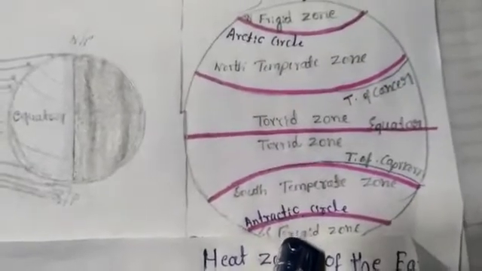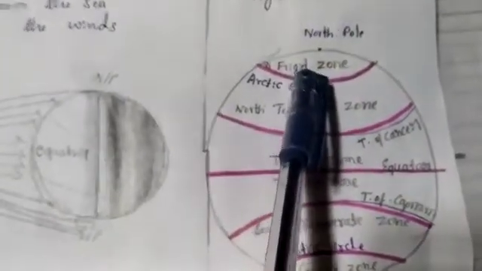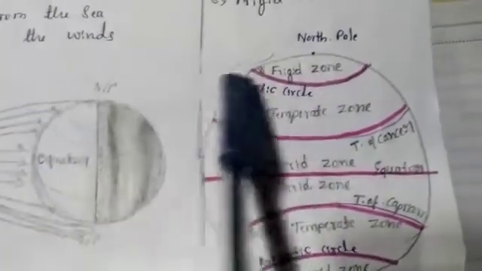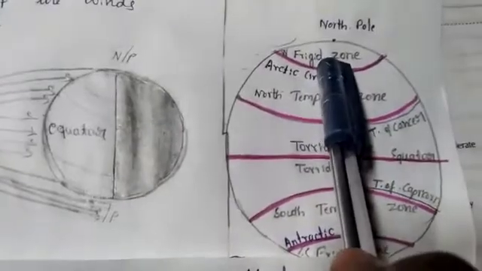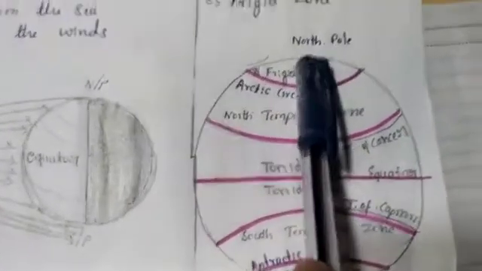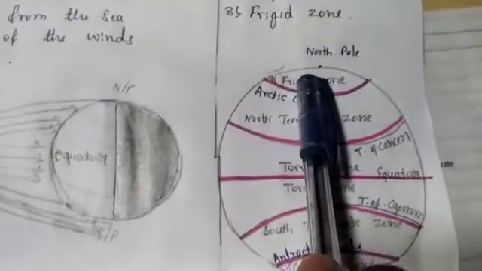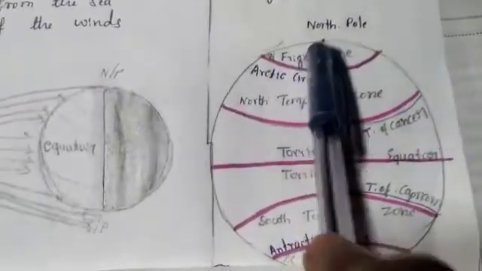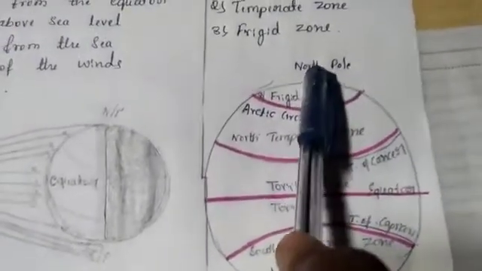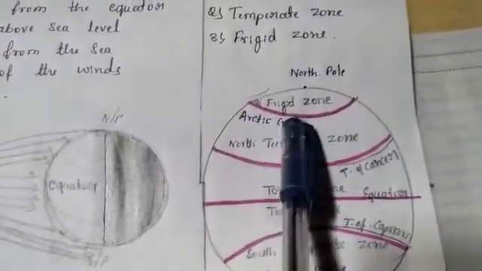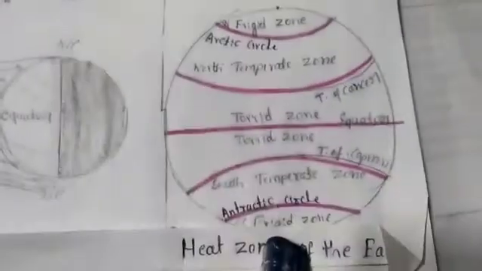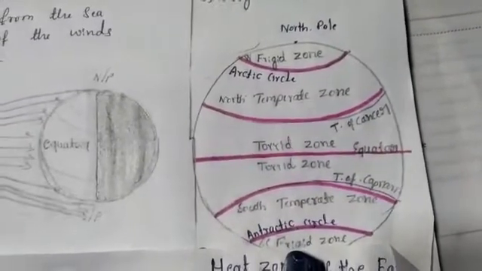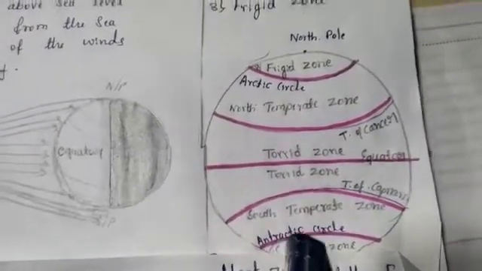And the third one, the frigid zone. The frigid zone receives steep, very slanting rays, very rare sun rays. It is the coldest place on both sides, in the northern hemisphere between the North Pole and the Arctic Circle, and in the south between the South Pole and the Antarctic Circle.